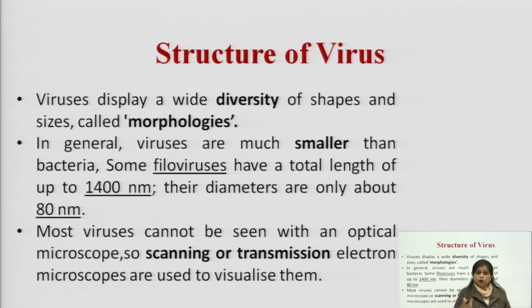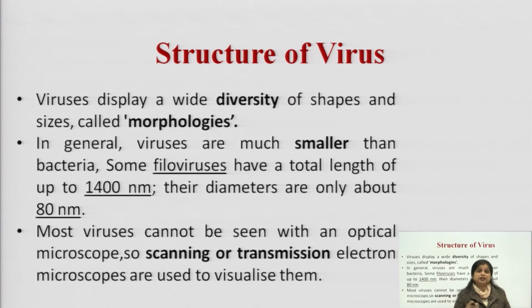Some of the filoviruses have a total length of up to 14 nanometers, and their diameters are only about 30 nanometers. Most viruses cannot be seen with normal microscopes. As they are very minute in shape and structure, we can't see them even with the normal bright field or compound microscopes which are available within the lab.